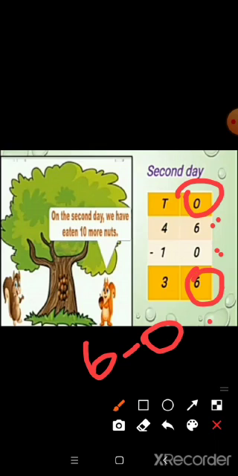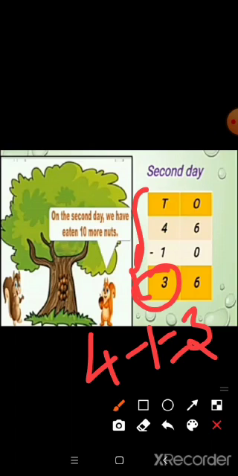So now we can subtract 0 from 6. When we subtract 0 from any number, we will get the number itself. So here subtract 0 from 6, we will get 6 again. So 6 ones we got. So write the 6 ones in the ones place.